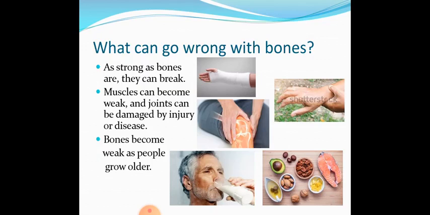First, our muscles and bones should be strong through plenty of exercise and eating the right kind of food. Eating calcium-rich food like milk, cheese, and yogurt helps to build strong bones. Class 4 students, this is your age. You should eat a lot of calcium. Your bones need calcium because you are growing, your bones are growing. So you should drink milk every day. Eat yogurt and cheese because they provide you calcium.